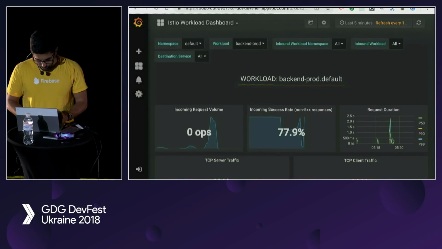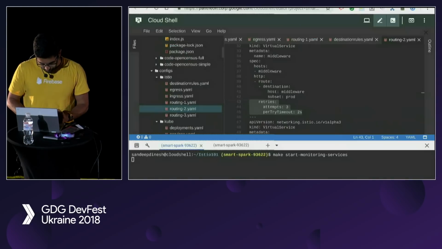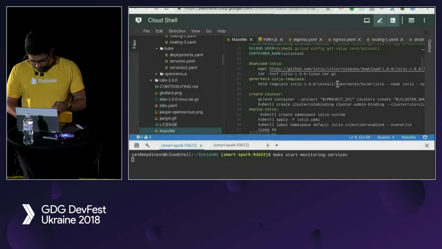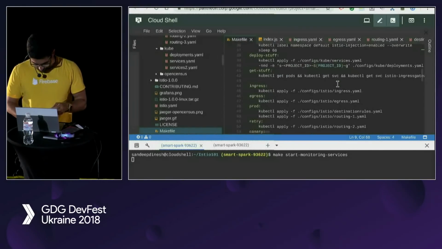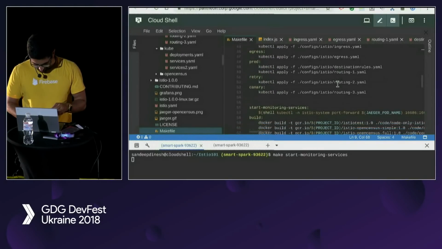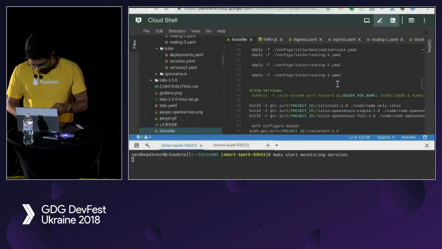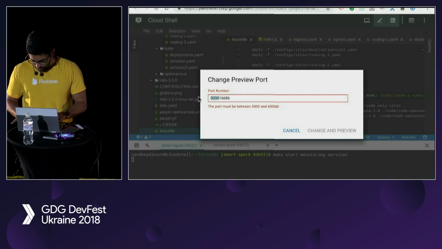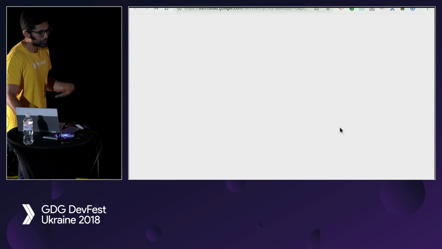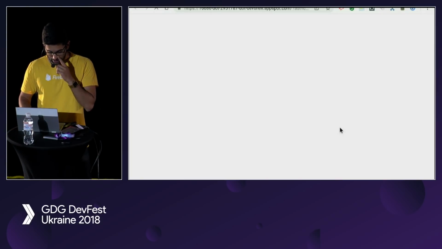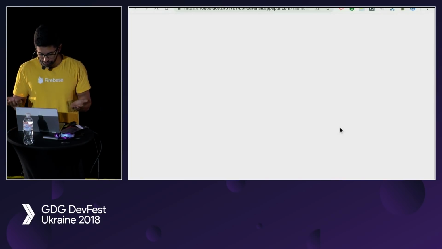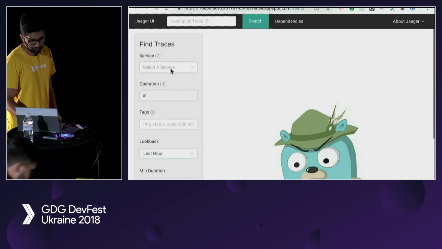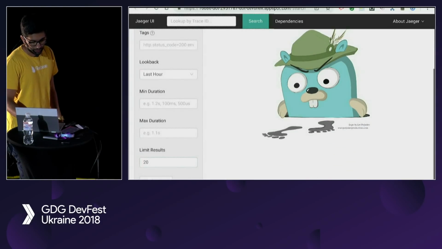Okay, cool. So another thing you can do is, let's go back to our makefile real fast. So is distributed tracing, right? And I forget which port, so I'm just going to look at this thing. 16686. What a good number. All right. So what we're going to do is run Jaeger, which is one of the available distributed tracing software out there, built by Uber, I believe. And so here, what we can do is find traces. Oh, let's select service. Let's look at backend. Find traces.